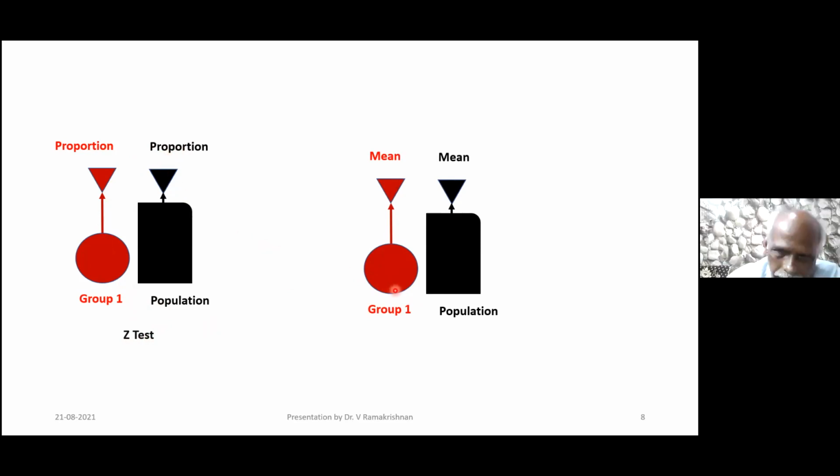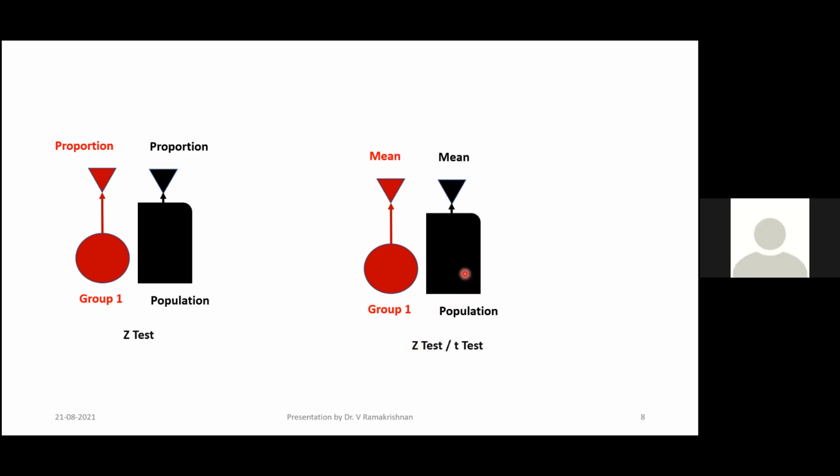T-test. Z-test, can I use? Yes, sir. Z-test also can be used. If I know the population standard deviation, Z-test is the most accurate. If I do not know the population standard deviation, I'll go for a T-test. Clear? Yes, sir. Okay? Understood? Yes, sir.